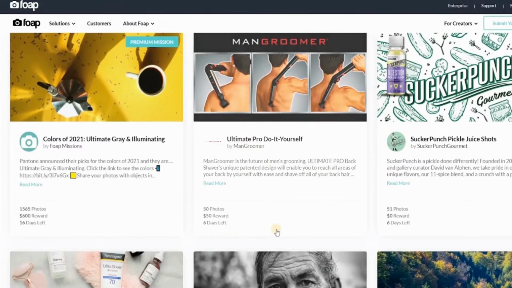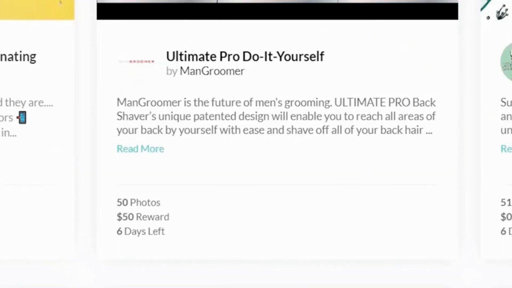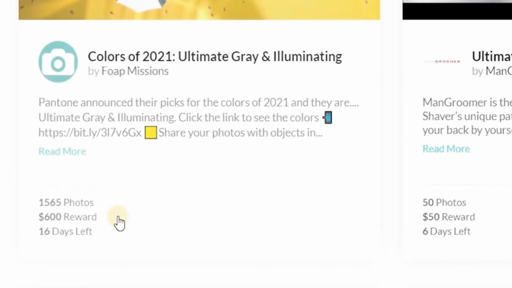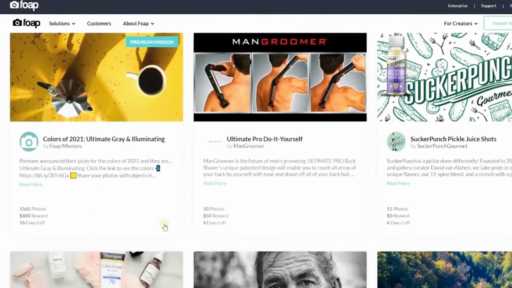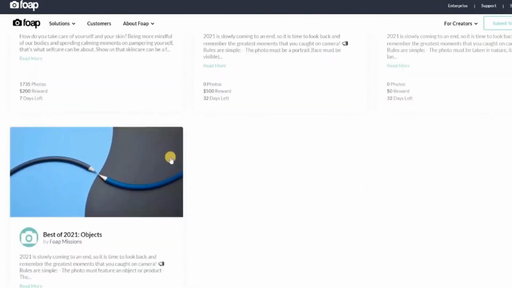Additionally, you can now do more than just sell your photographs. You can also participate in various jobs or missions. For example, there is a financial incentive of more than $50 for completing an assignment. In addition, a monetary prize of $600 is available for another request. And there are a plethora of various missions that you may participate in every week. And you can simply post various photographs based on the team that has been assigned to you. When you submit different photos based on the other tasks that have been given to you, you have a chance to win real money.